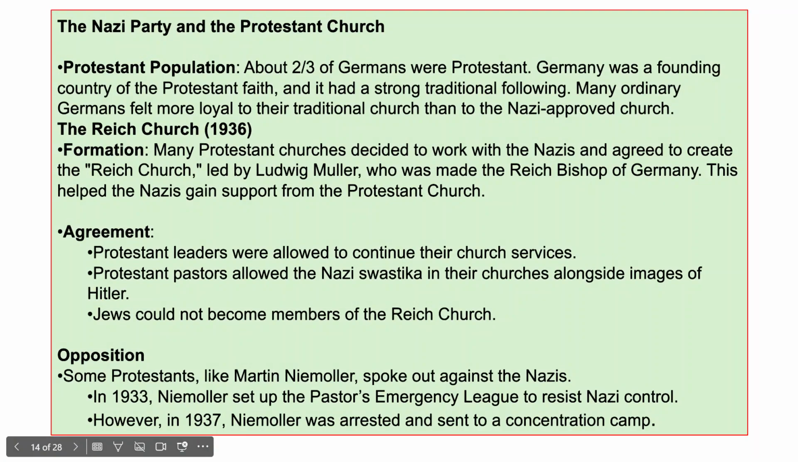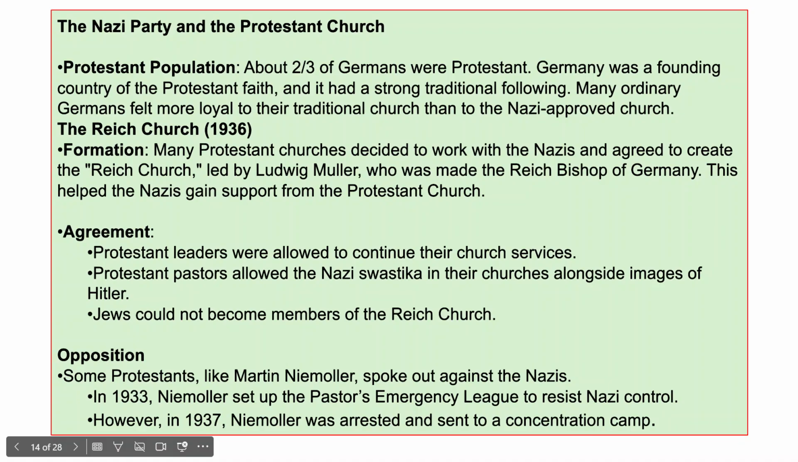Protestant Church. About two-thirds of Germans were Protestant. Germany was a founding country of the Protestant faith, and it had a strong traditional following. Many ordinary Germans felt more loyal to their traditional church than the Nazi-approved church. The Reich Church, 1936. Many Protestant churches decided to work with the Nazis and agreed to create the Reich Church, led by Ludwig Miller, who was made the Reich Bishop of Germany. This helped the Nazis gain support from the Protestant Church.